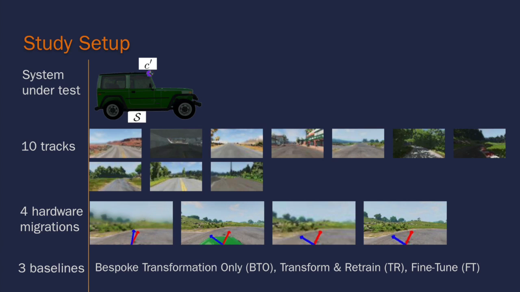We compare against 3 baselines: bespoke transformation only, transform and retrain, and fine-tune. BTO involves a transformation as a post-processing step on the original DNN. Transform and retrain transforms the entire original dataset and retrains the network. And fine-tuning fine-tunes the weights of the original DNN using smaller datasets from the new sensor.